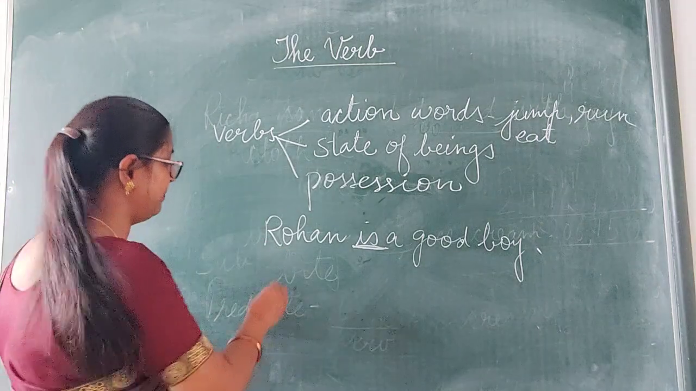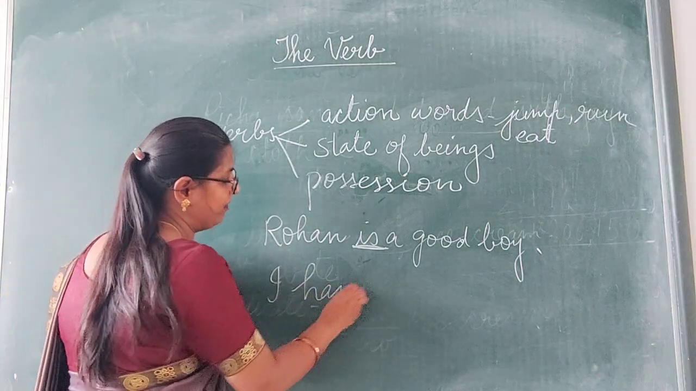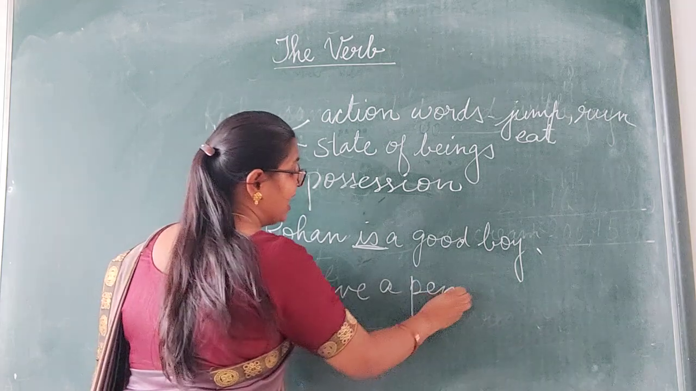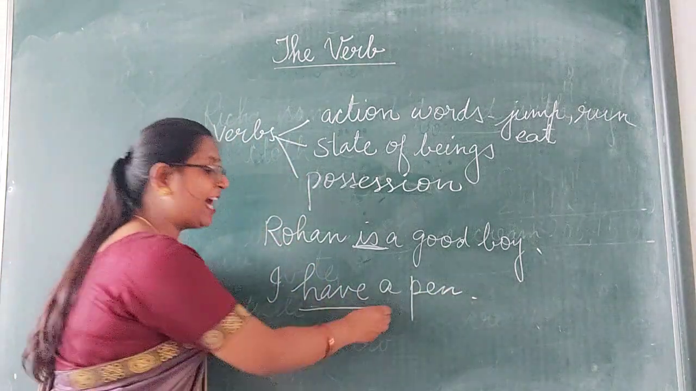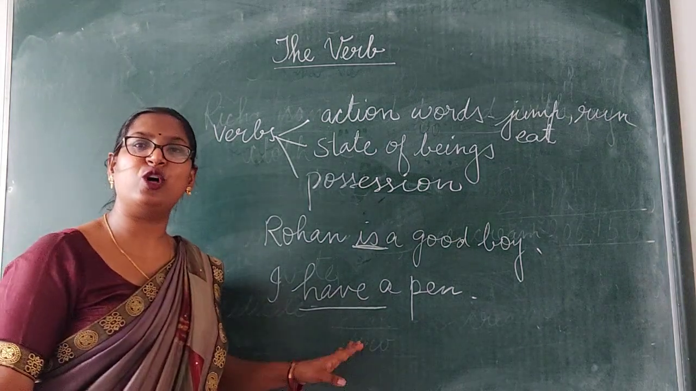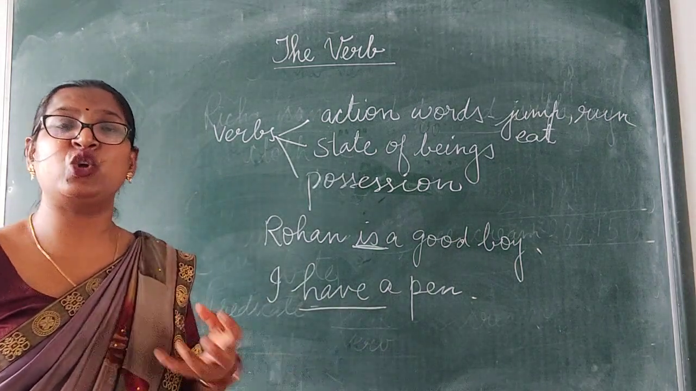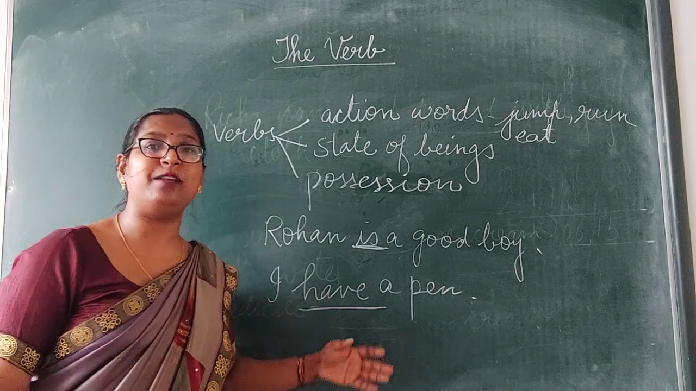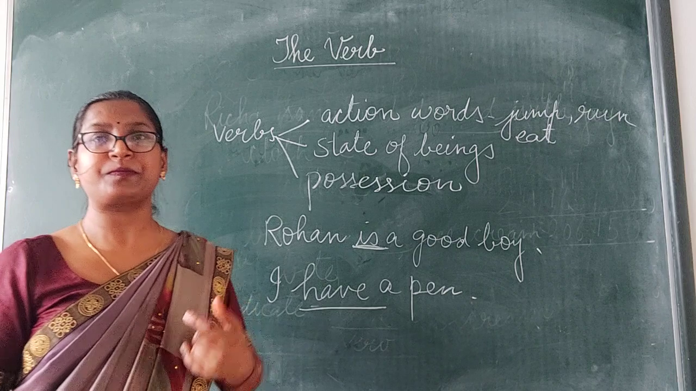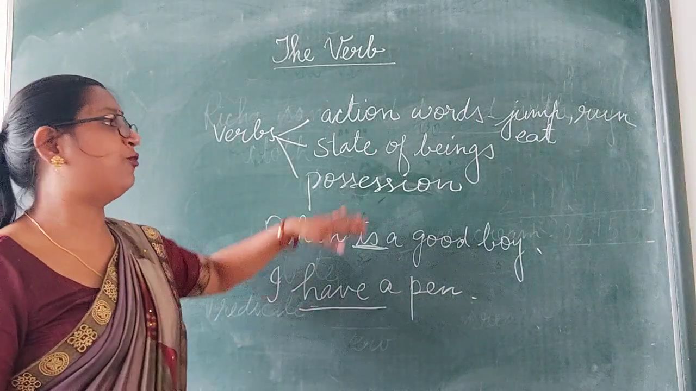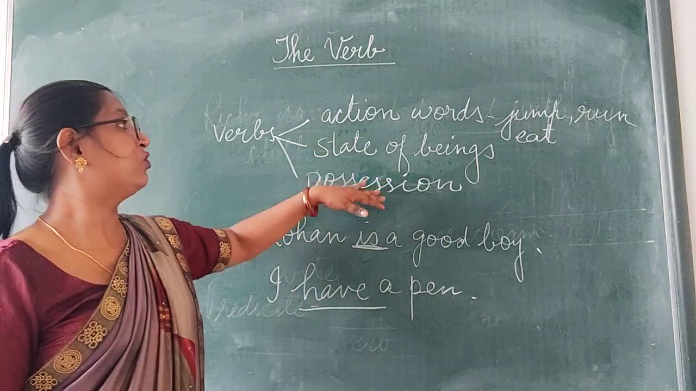For example, I have a pen. What is the verb in this sentence? Have is the verb. And this verb is showing the possession. That pen belongs to me. I have a pen. Pen belongs to me. Clear? So, verbs can be of three types.